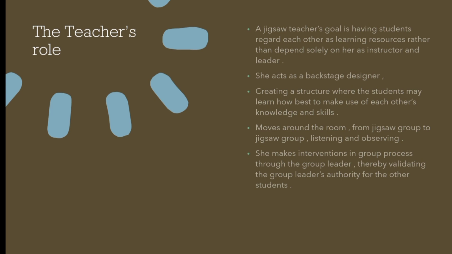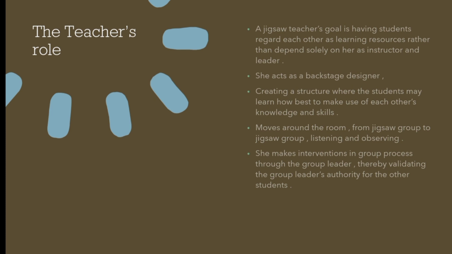A jigsaw teacher's goal is having students regard each other as learning resources rather than depend solely on her, the instructor and leader. And then she acts as a backstage designer, creating a structure where the students may learn how best to make use of each other's knowledge and skill.